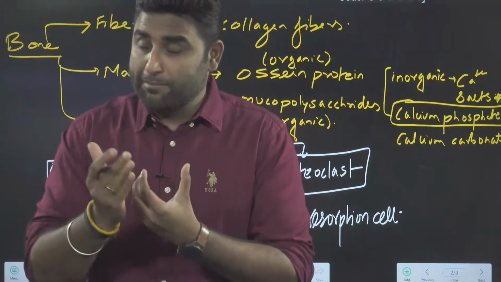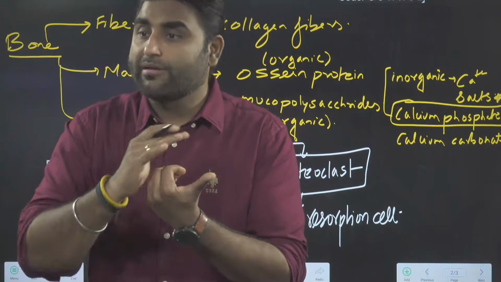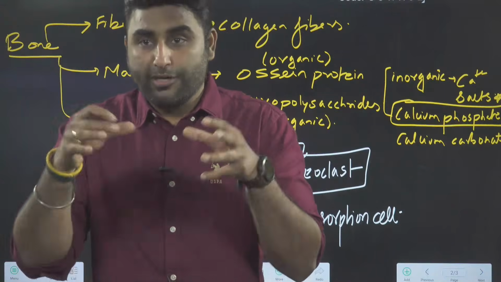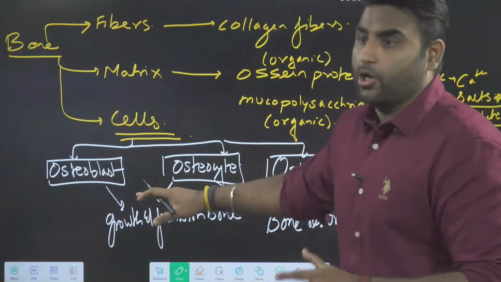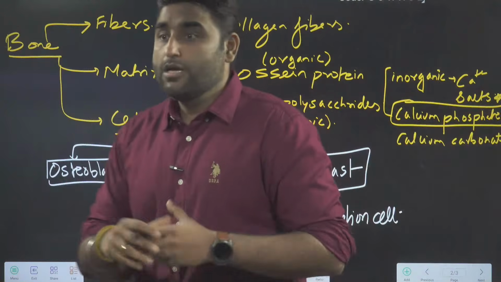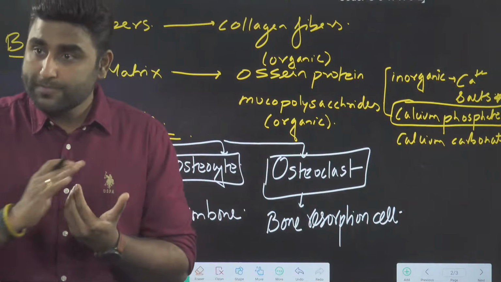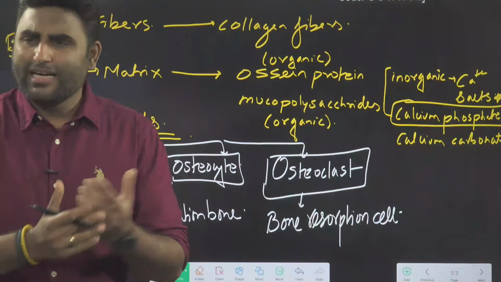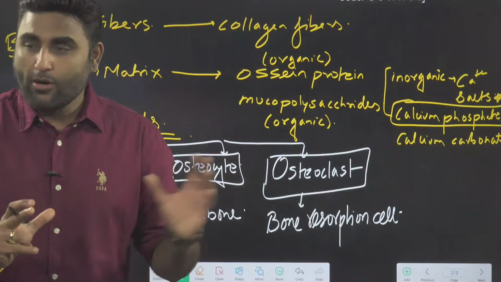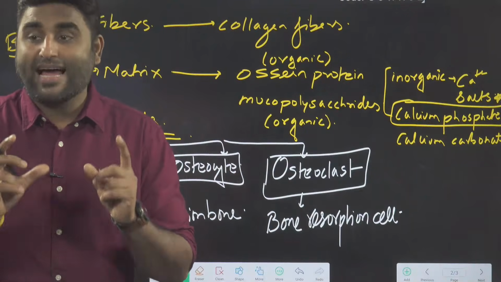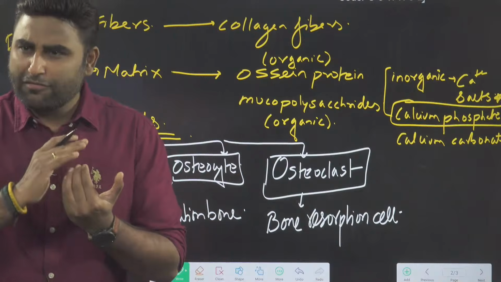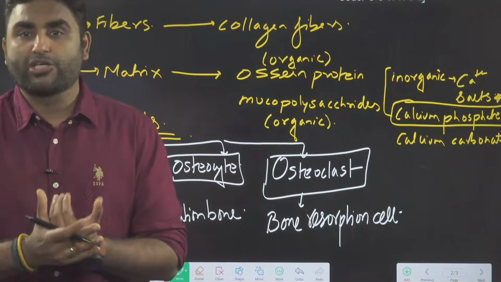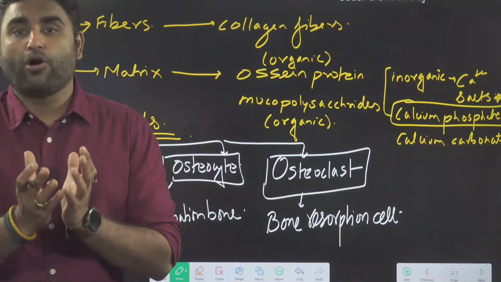At some places something is in excess, and you need to remove it. So for deposition, you will require osteoblast and osteocyte. For removal of the bone tissue, to remodel it, you need osteoclast. It behaves like a macrophage. Osteoclast has a macrophagic activity. It resorbs the bone tissue and helps in remodeling.